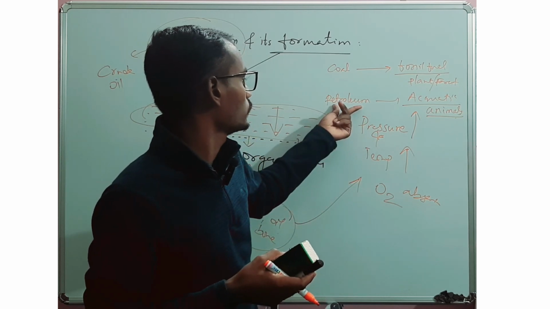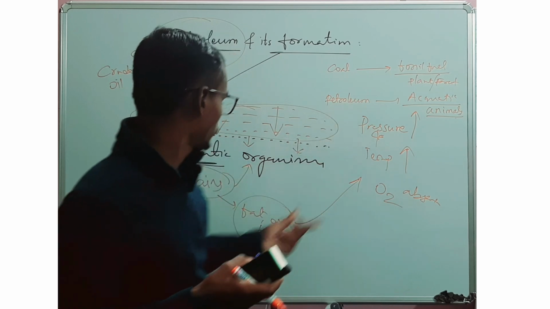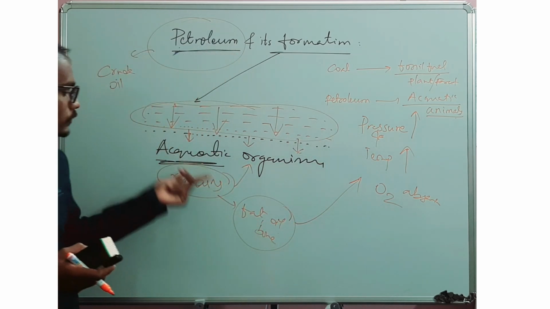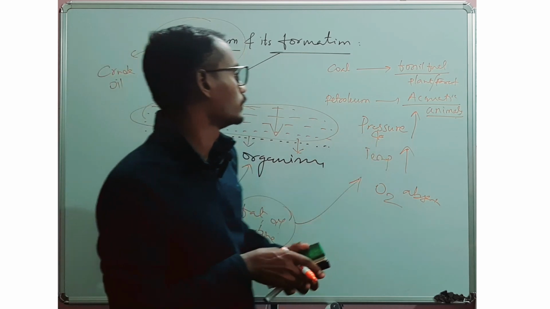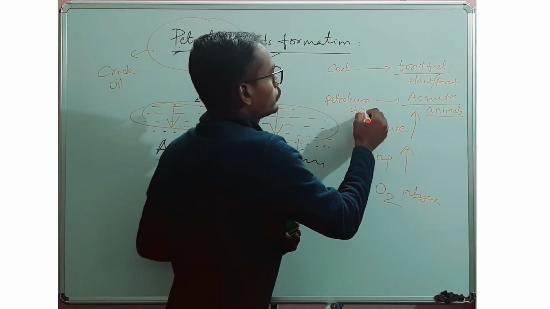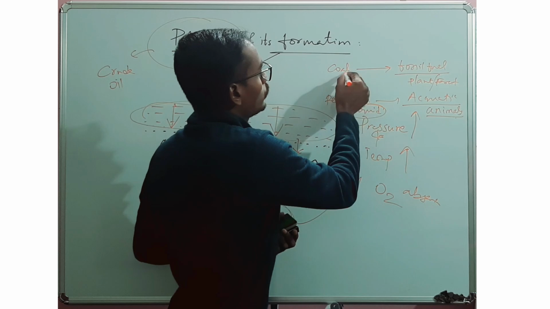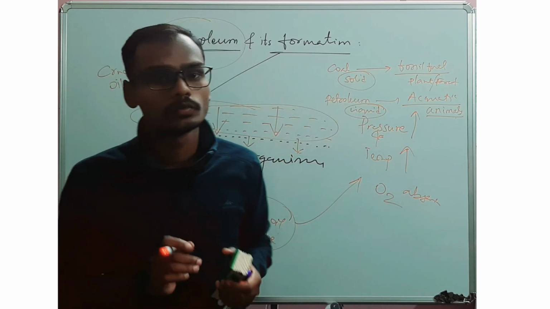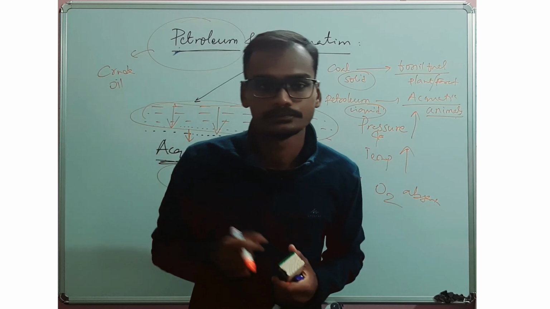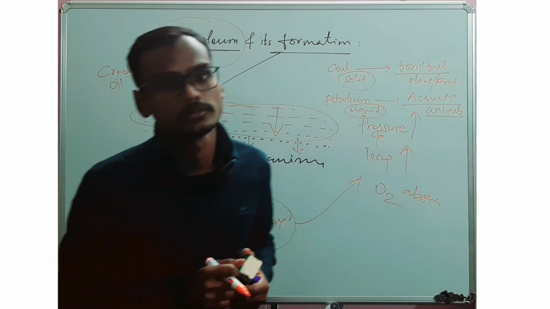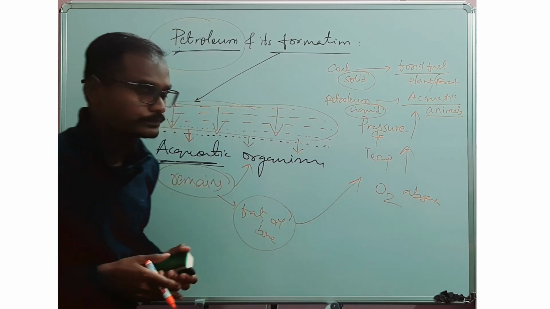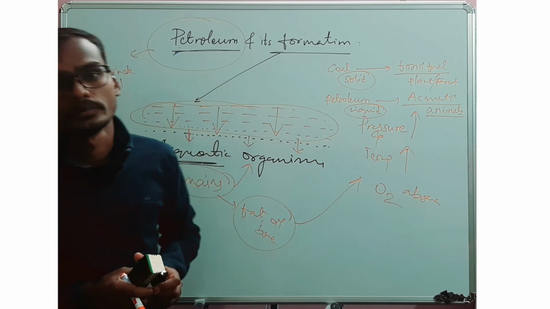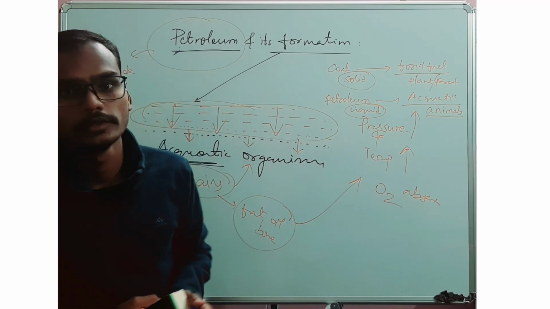But during the formation of petroleum, the fats and oils, the remains of aquatic organisms, turned into a liquid. Because crude oil is a liquid, coal is a solid. This is the note point we should be aware of, because it enhances our understanding. This is all about petroleum and its formation, and I hope this is clear to you.